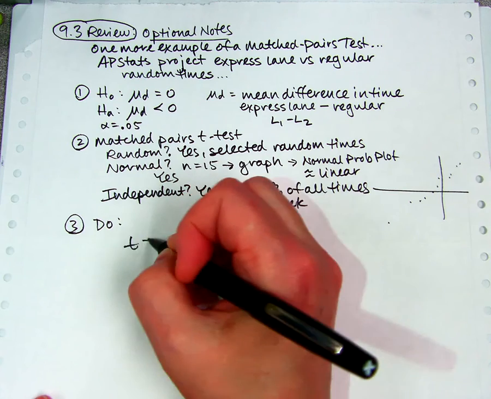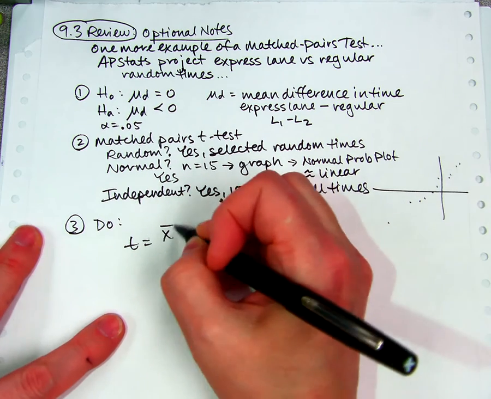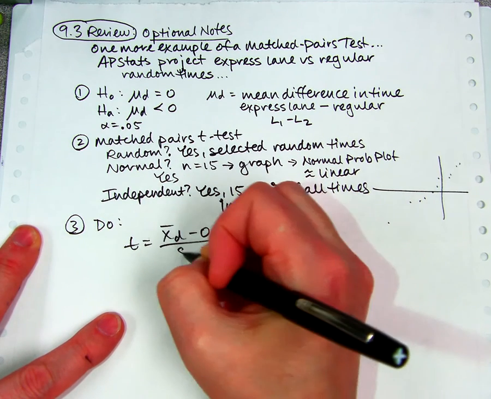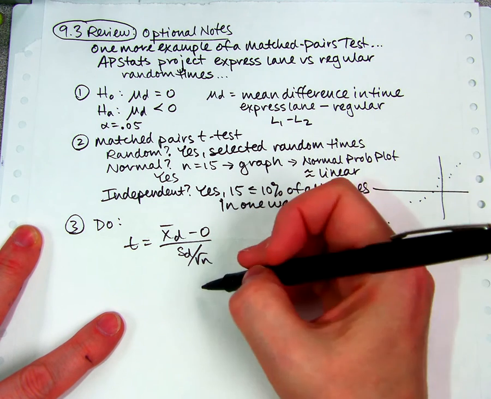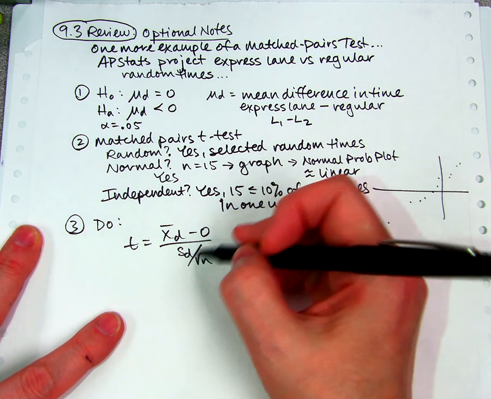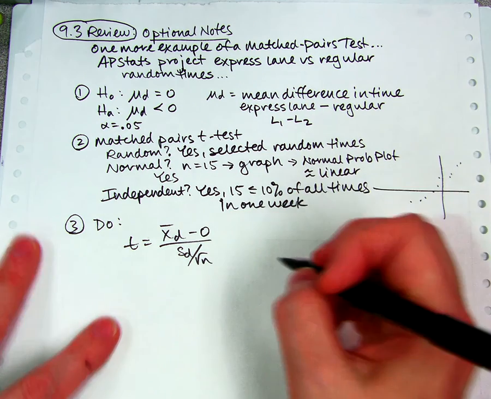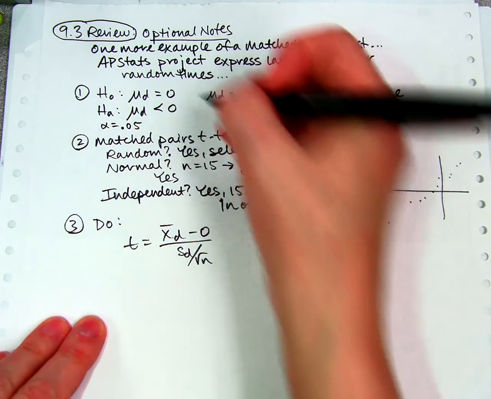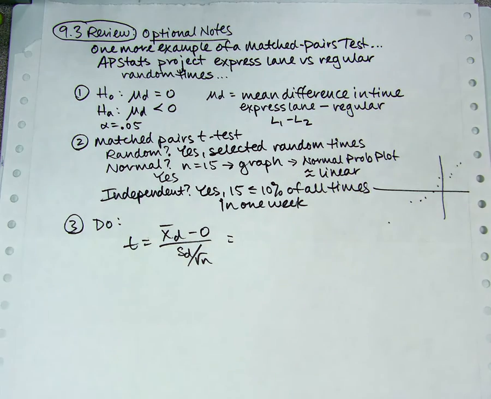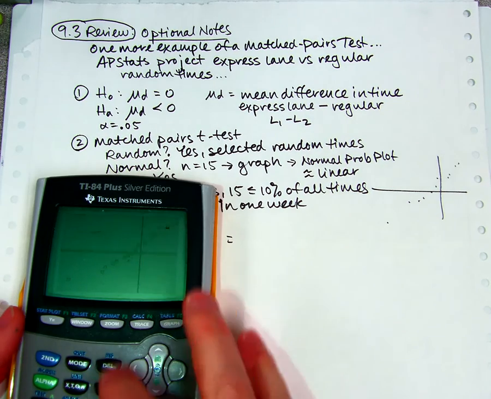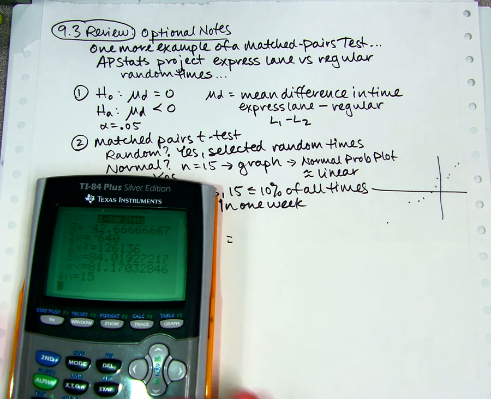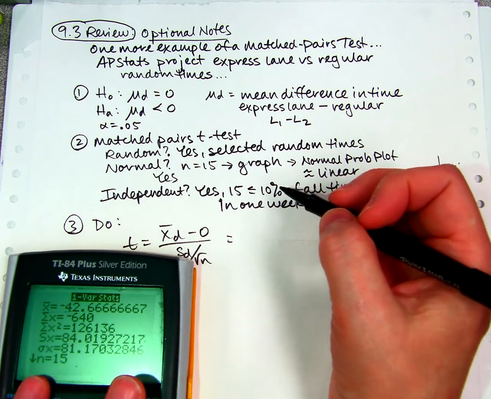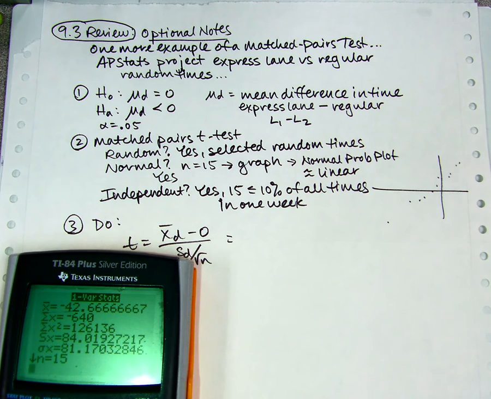We're going to find t by doing x bar d minus 0 over sd over square root of n. Notice this is the same formula as before, except we put some d's and we put a 0 instead of a number. But the 0 came from here. So x bar d I need to actually find by doing stat calc, one variable stats list 3. X bar is negative 42.666, which bothers me because last time I didn't get that.